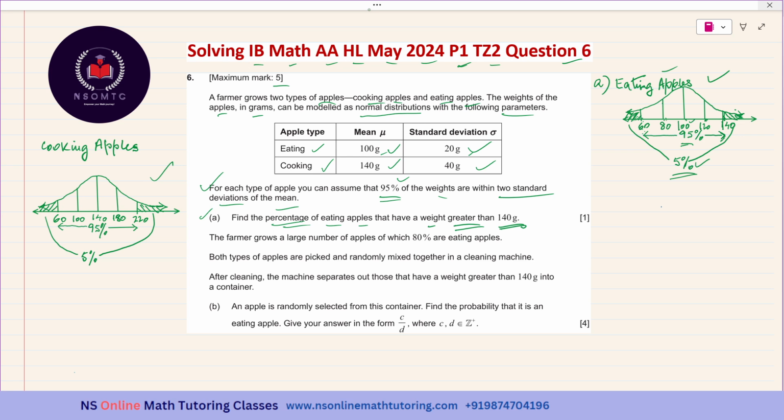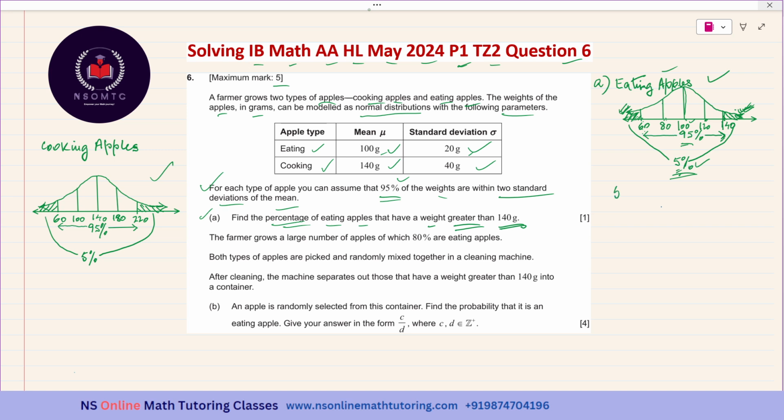And because the normal distribution curve is symmetrical about the mean value, 100 grams in this case, this part's area should be equal to this part's area, or this part's probability should be equal to this part's probability. In percentage also, this part expressed in percentage should be equal to this part's percentage. So this 5% should get divided by 2.